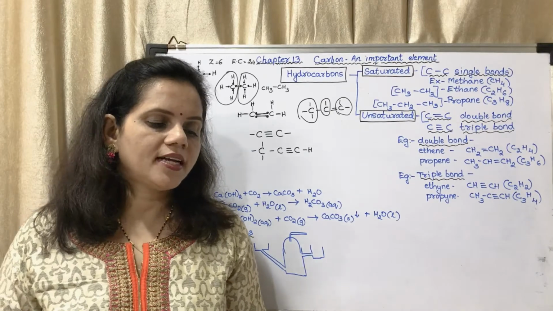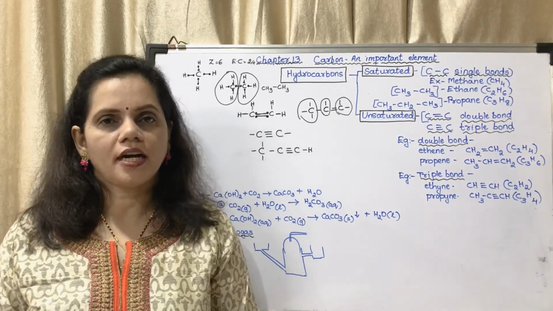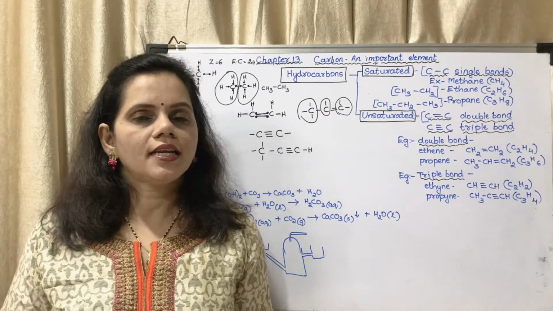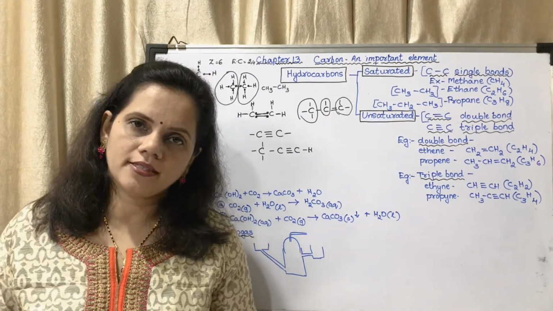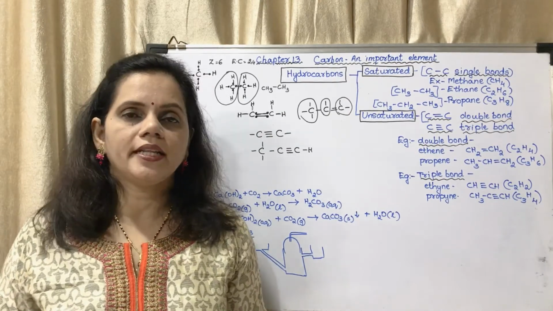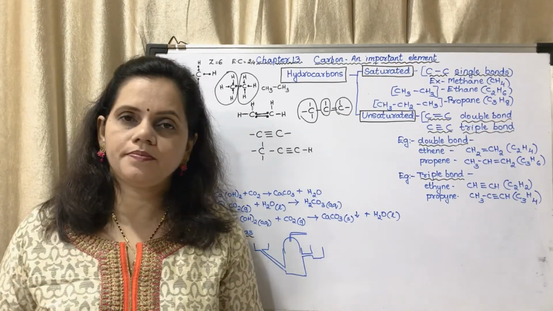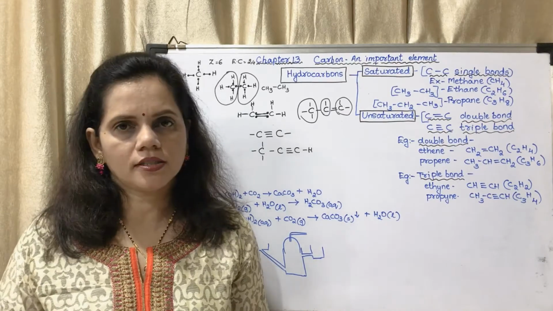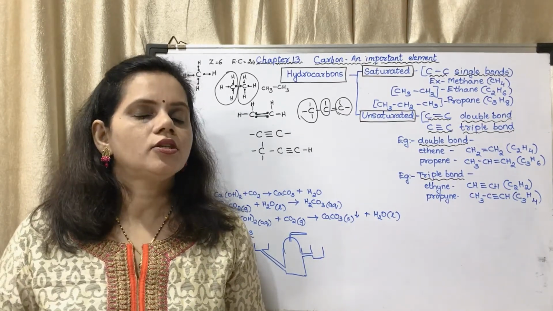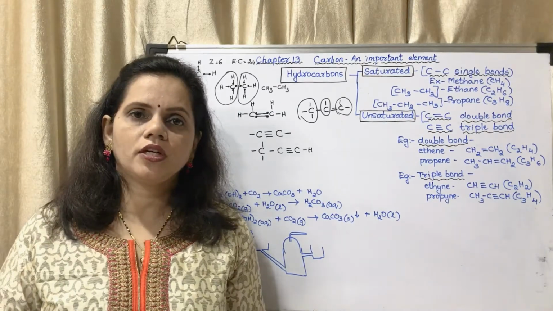Next, the physical and chemical properties of carbon dioxide. Now the question could be, write the physical and chemical properties of carbon dioxide. Either this, or the question could be, they could give you the incomplete boxes as shown on the page in the textbook. Okay, so according to that only they will give you the question.